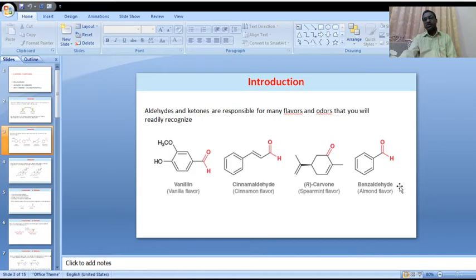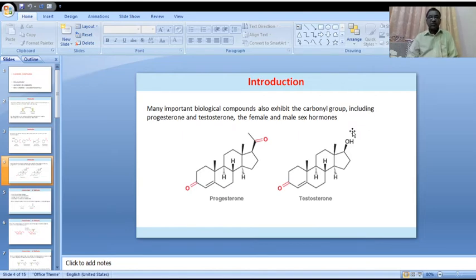Next, benzaldehyde, the almond flavor. Benzaldehyde also contains the aldehyde functional group. Is it clear? All these compounds contain aldehyde and ketonic functional groups.